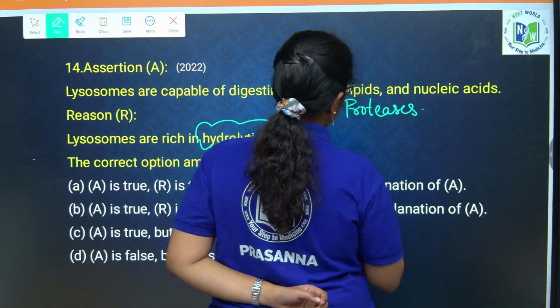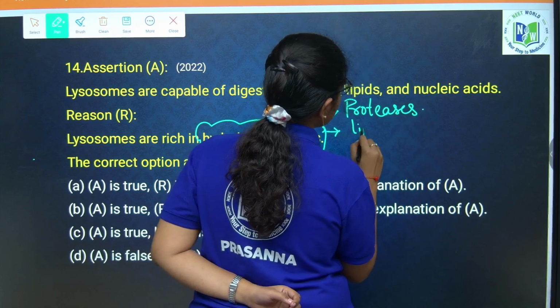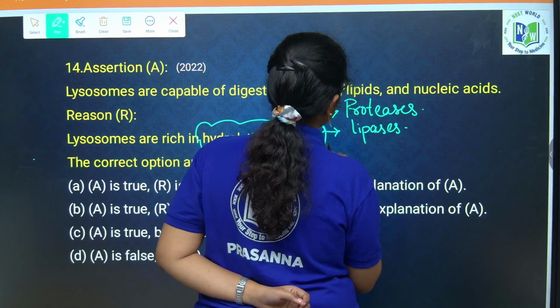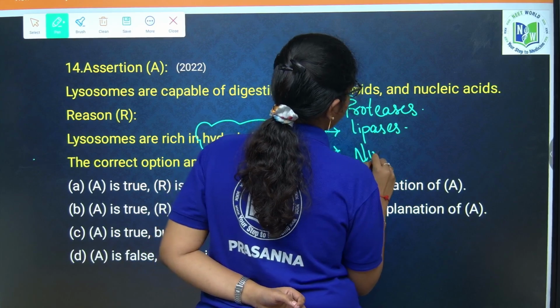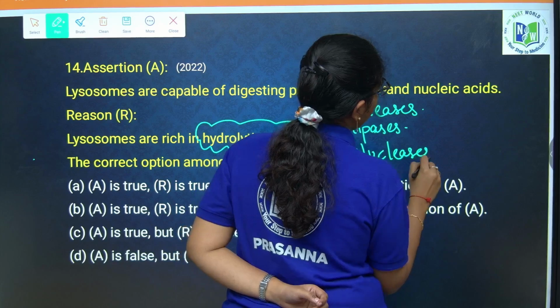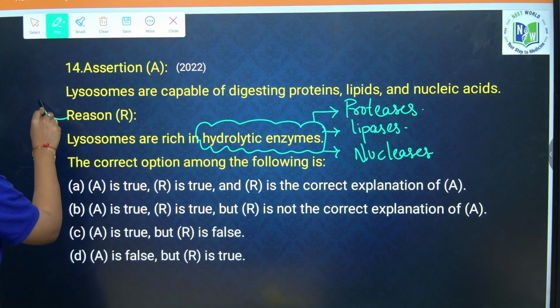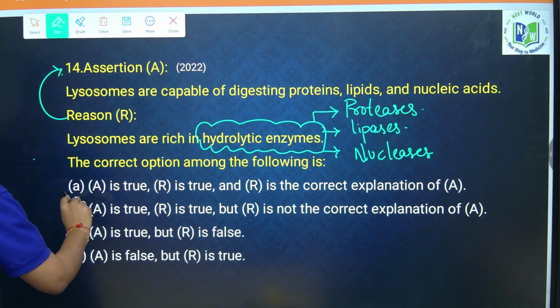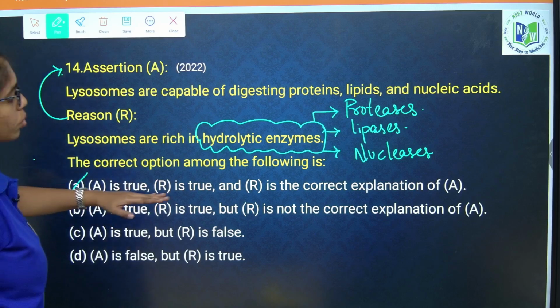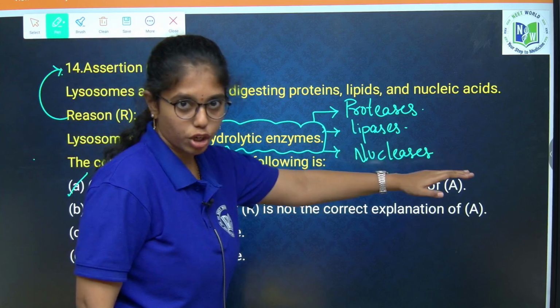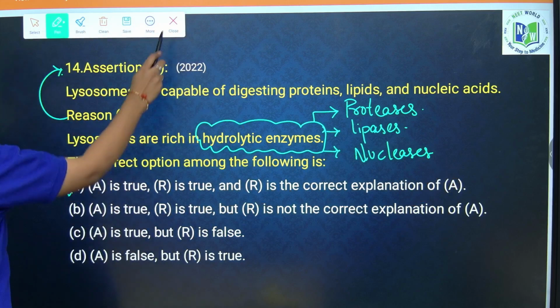Proteases which digest proteins, lipases which digest lipids, nucleases that digest nucleic acids. Okay, so here reason is explaining assertion, then it is option 1. A is true, R is true, R is the correct explanation of A. Next question.